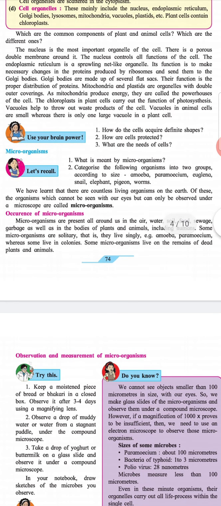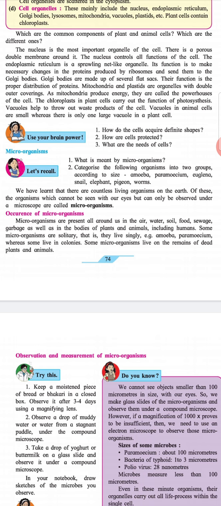Microorganisms. Let's recall. 1. What is meant by microorganisms? 2.